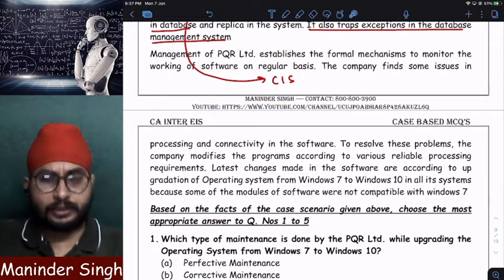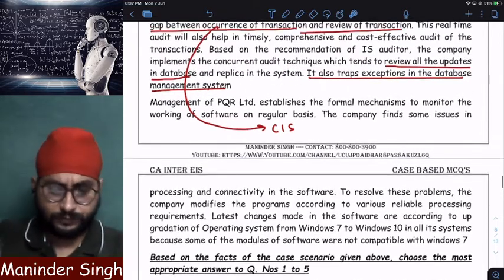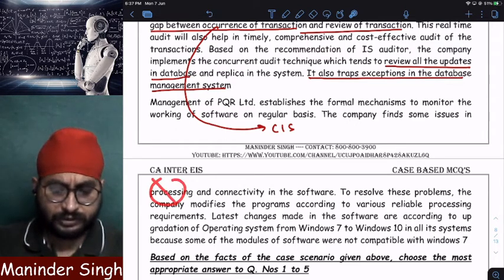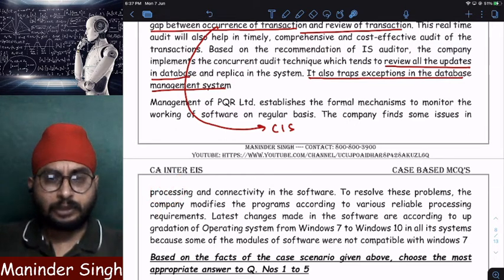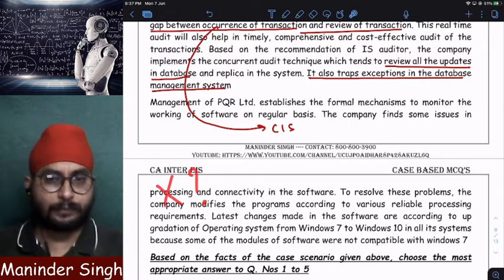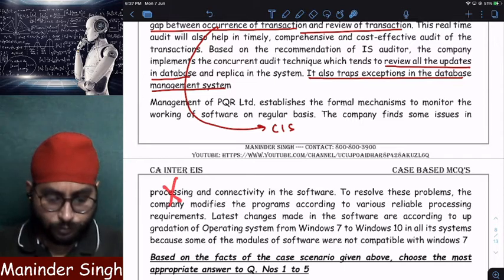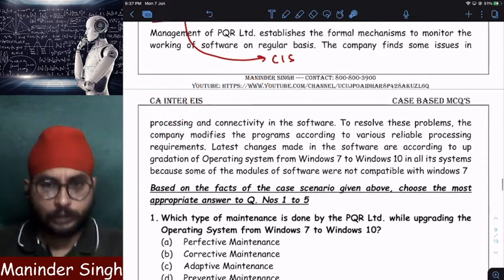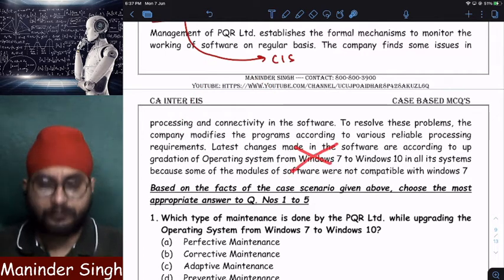Now what happened? Audit done, concurrent. During the audit, the auditor came to know why processing is not happening properly. The processing is not happening properly because the software the company is using is not supported by Windows 7.